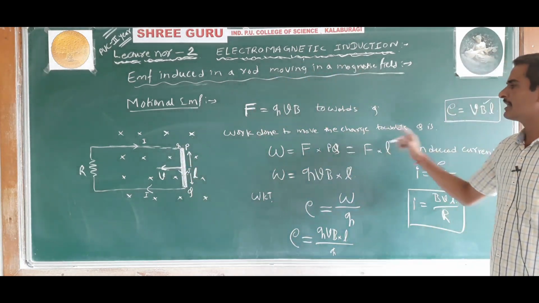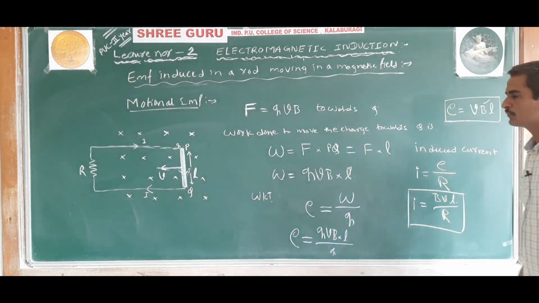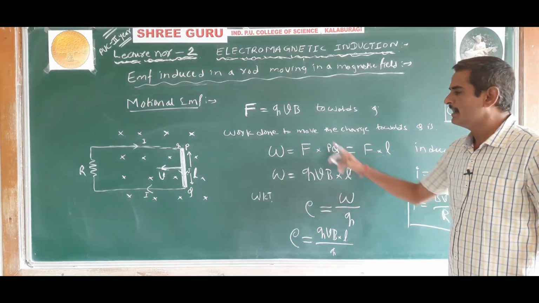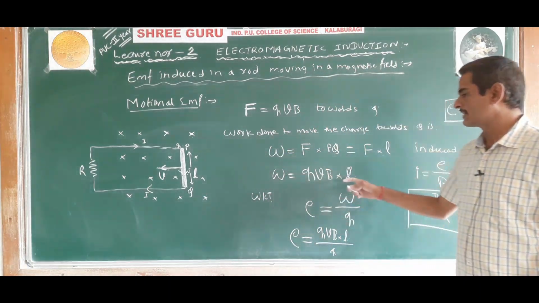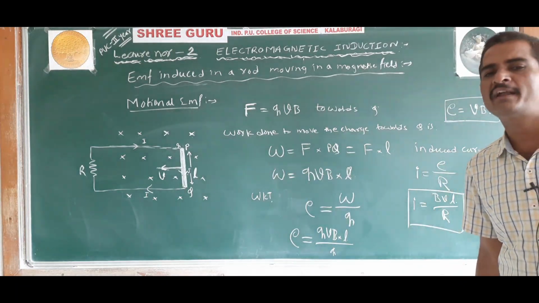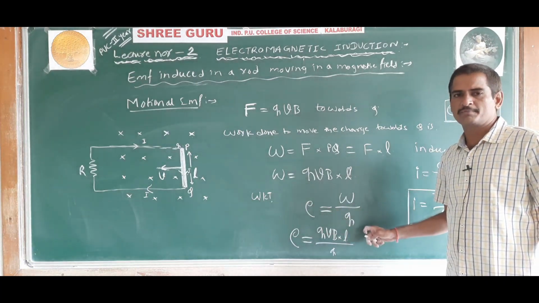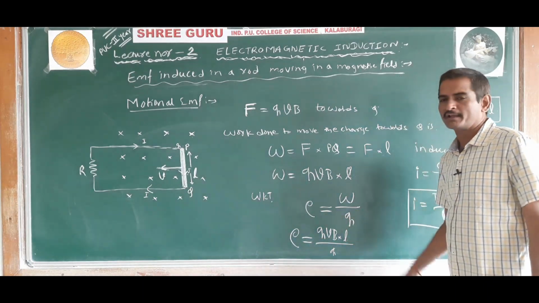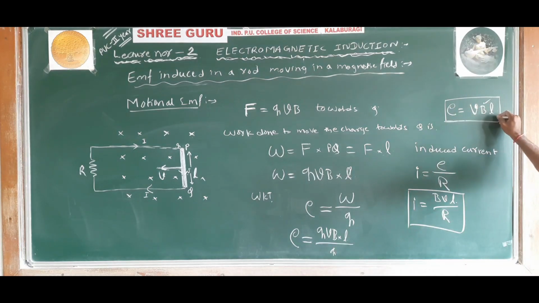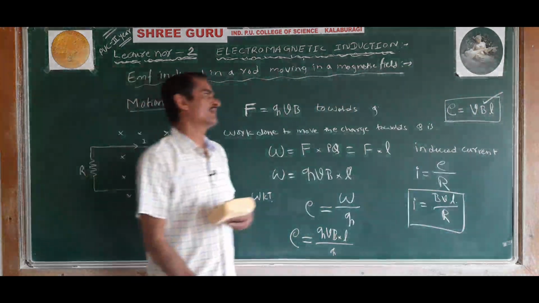Therefore, the work done to move the charge towards Q is given by work done is equal to force into displacement, that is F into L. The force acting on the charge is QVB and the distance moved by the charge is L. We know that the electromotive force, that is EMF, is defined as the work done per unit charge. So induced EMF is equal to W divided by Q, that is QVB into L divided by Q. Q cancels. So E is equal to VBL. This gives the expression for motional EMF.